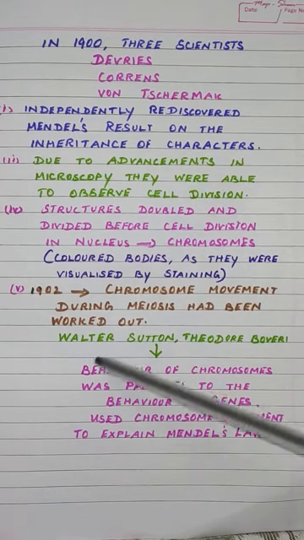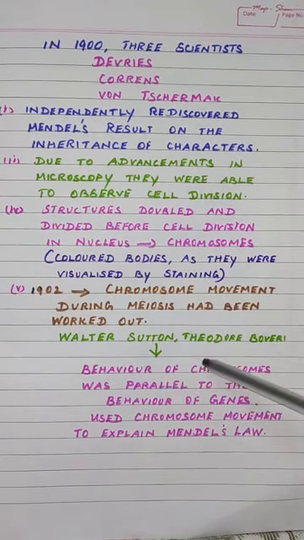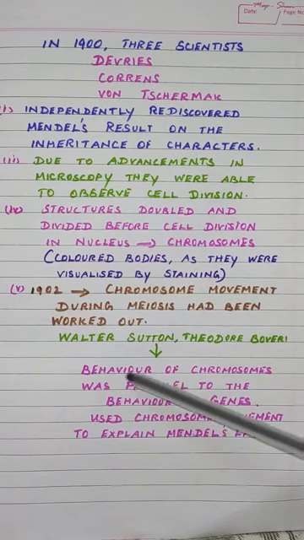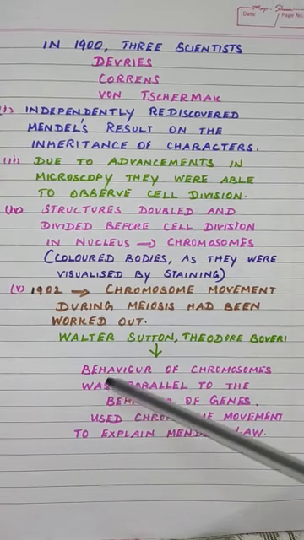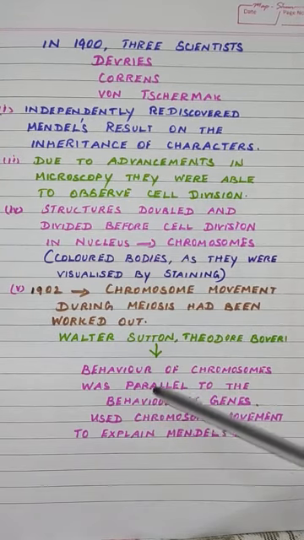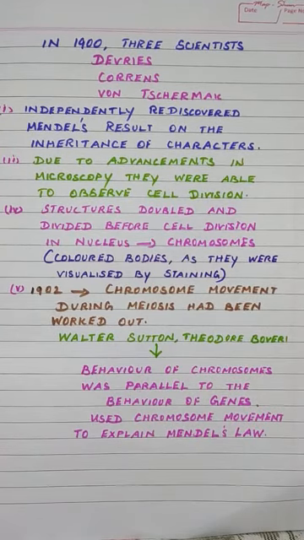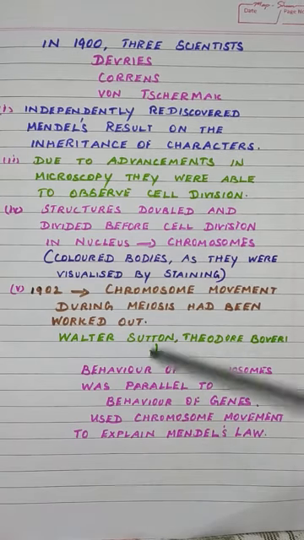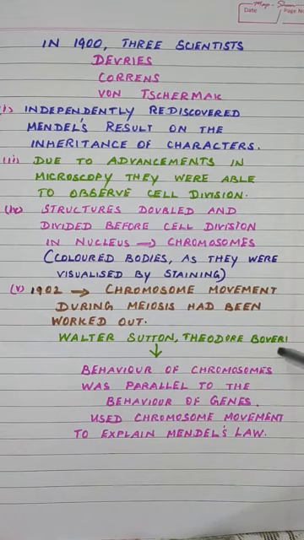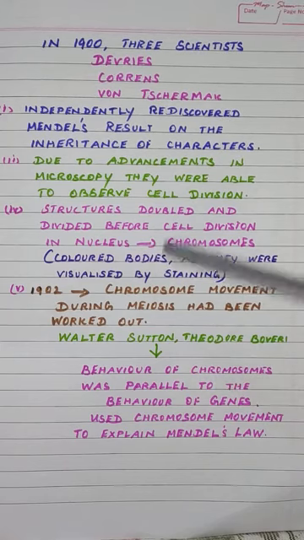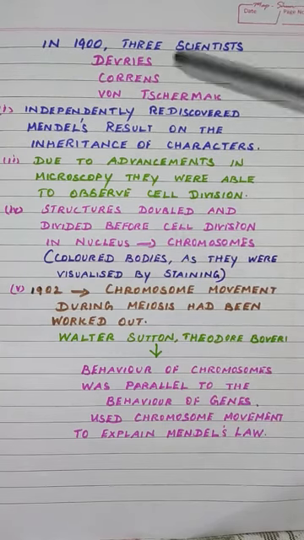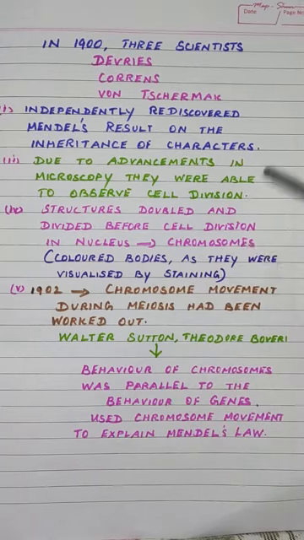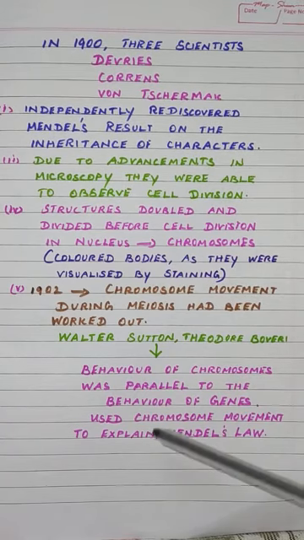And then two scientists, Walter Sutton and Theodore Boveri, found out that the behavior of chromosomes was parallel to the behavior of genes. So they used chromosome movement to explain Mendel's law. The movement and behavior of chromosomes was the same as that of the genes.